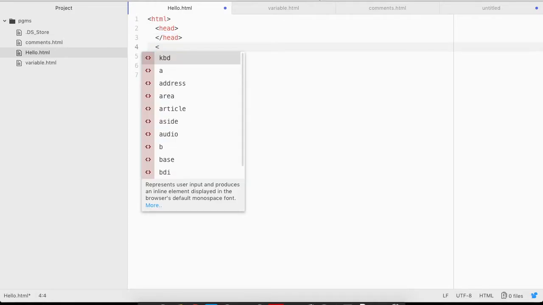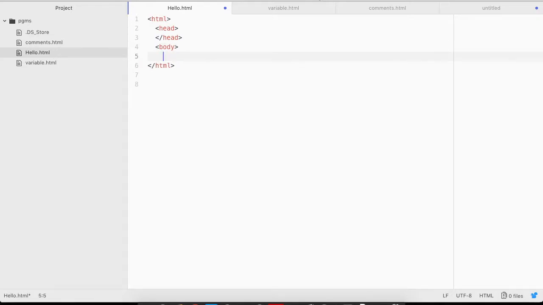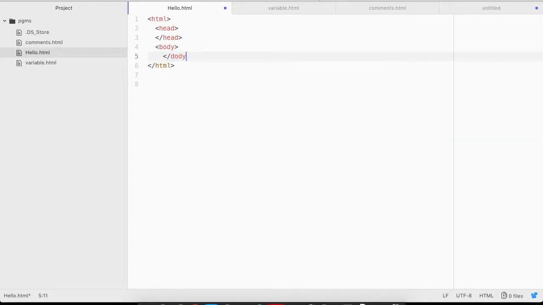Then the body. Within the body tag, we write the design of the HTML file. In this case, we are not going into it. We are writing JavaScript in the head section.